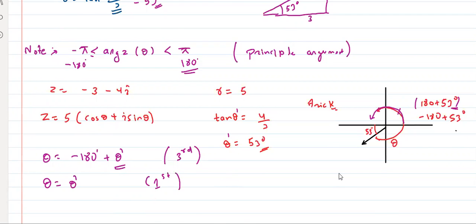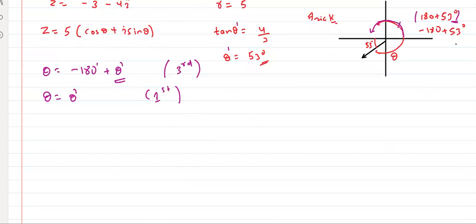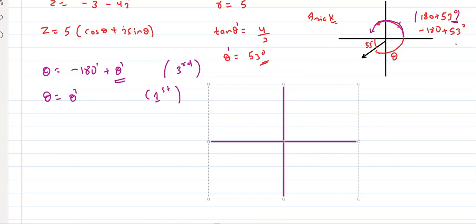Now tell me, in second quadrant, if you take, this is the shortcut. Now this is trigonometry, right? As I told you, this is trigonometry. This has nothing to do with complex number. That's why I told you the basics of trigonometry. I'm not teaching you complex number.